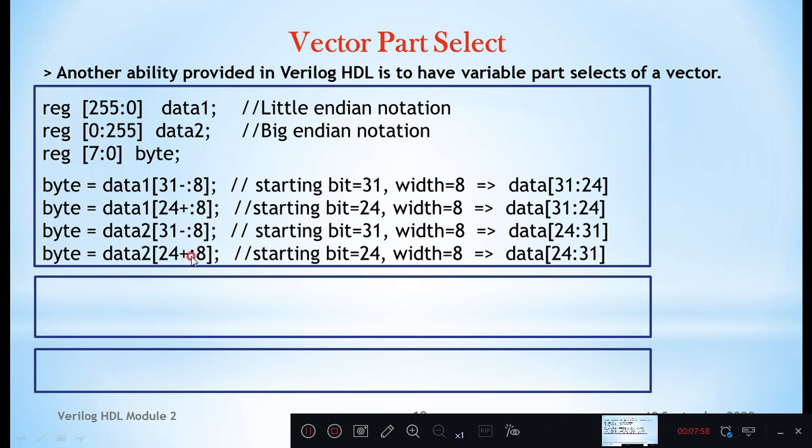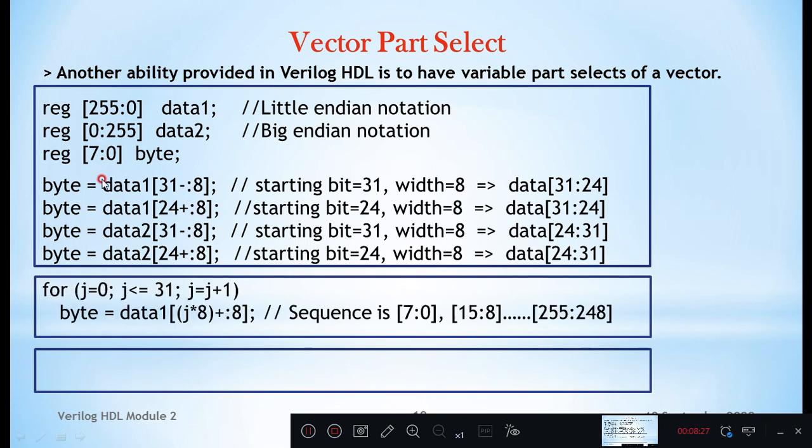So the 8-bit data between 24 to 31 from data 1 and data 2 you are assigning to byte. The actual vector size of data 1 and data 2 is 256 bits. Out of those 256 bits, 8 bits you are collecting and assigning that value to a byte, which is defined as an 8-bit register.